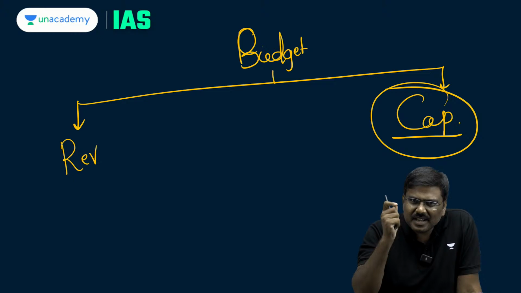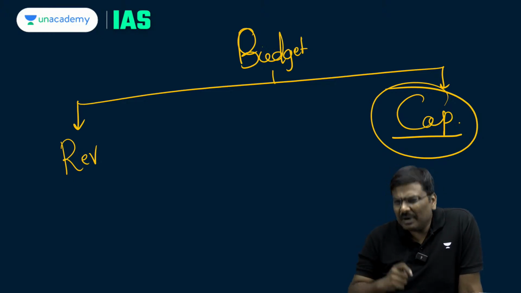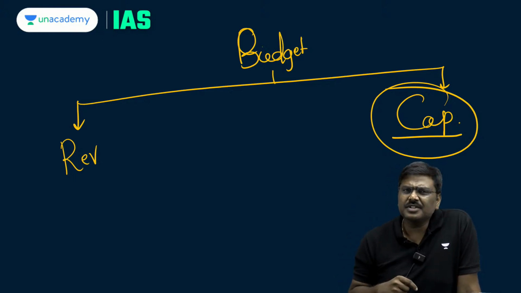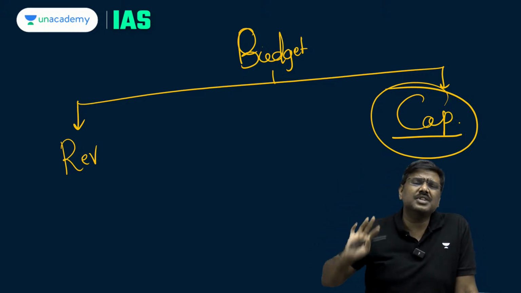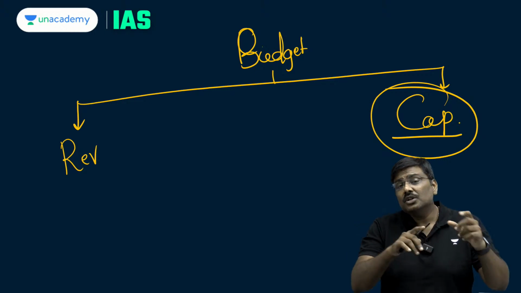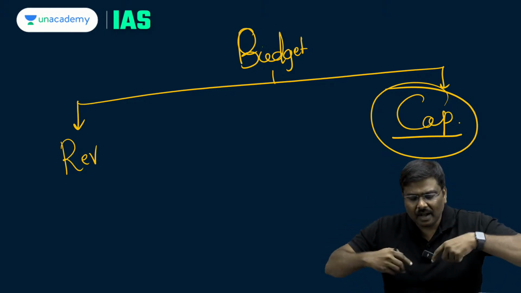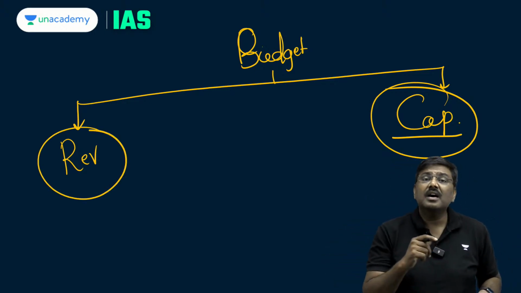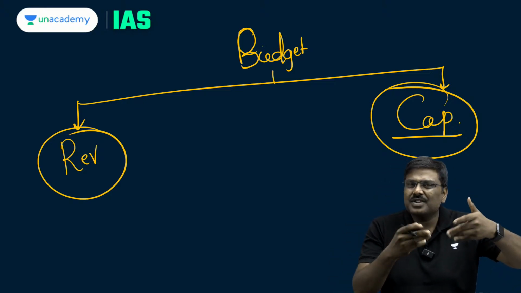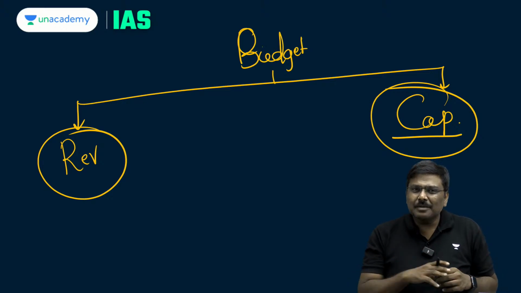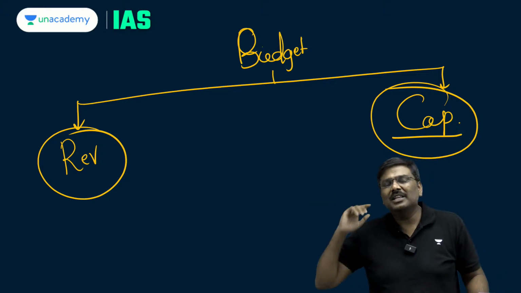If the transactions are conducted by the government, but in the process of conducting these transactions, neither the assets will change nor the liabilities will change, neither the assets nor the liabilities of Government of India, simply classify this as revenue expenditure. Now, some of you will ask me, sir, is there any better definition for revenue side? Rather than simply writing neither assets nor liabilities will change.